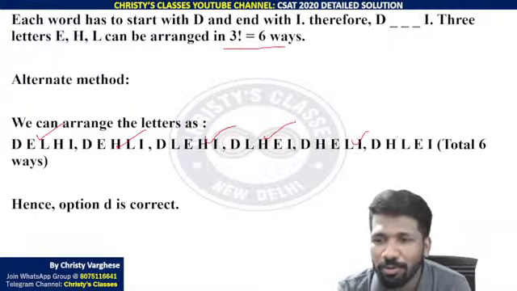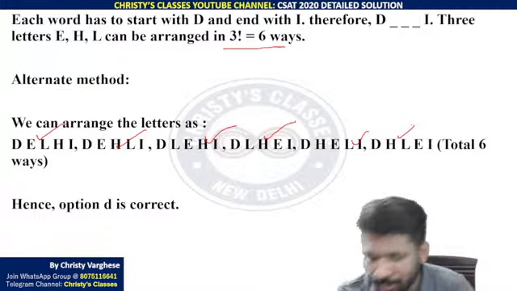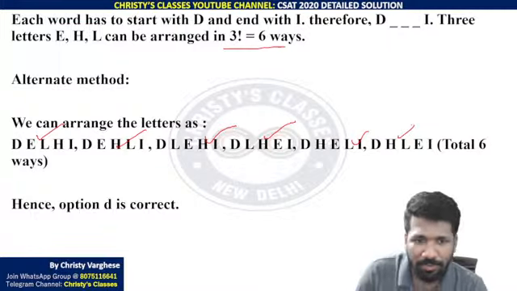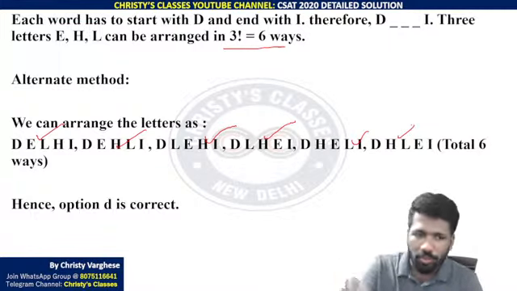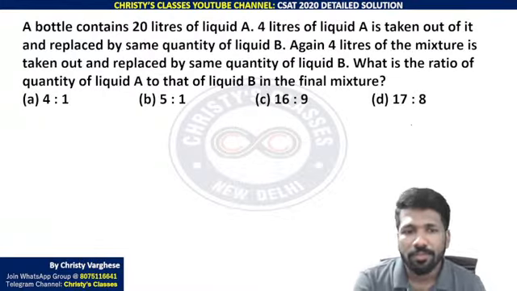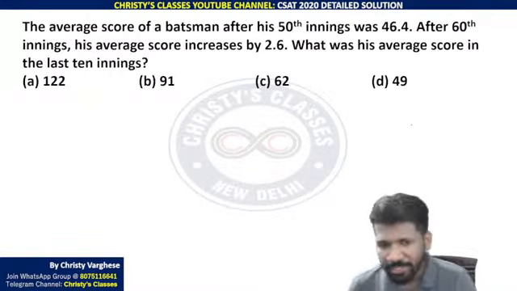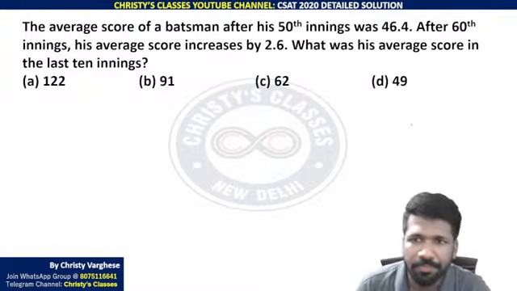You can list it out also, but listing out is time consuming. Even if it is 6 ways, don't waste your time on listing it out. Just to convince you, I am showing you the 6 ways. So this one, if time allows, I will come back to. Yeah, this one was an average chapter or batch average concept. Make a try very fast.